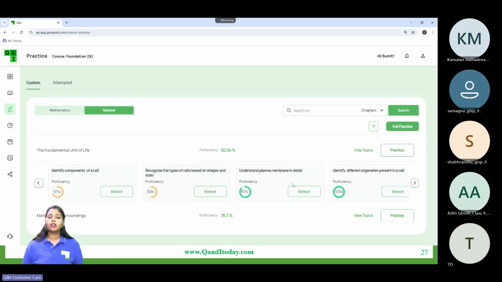Plasma membrane we had covered a long time back. What's your proficiency in that, Shubhranshu? Understand plasma membrane in detail, and identify different organelles present in a cell. Tell me your proficiency.